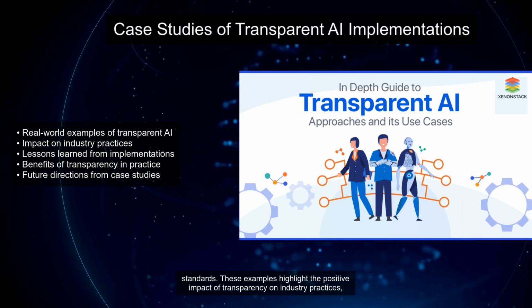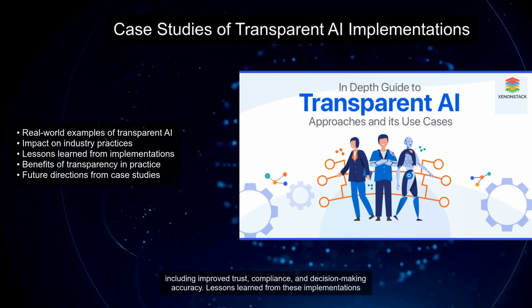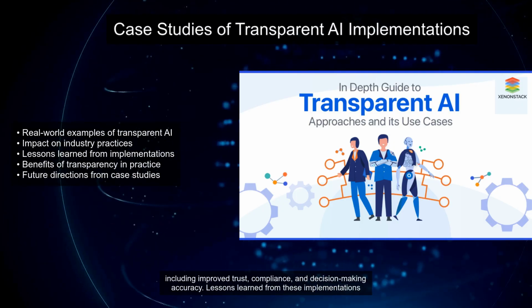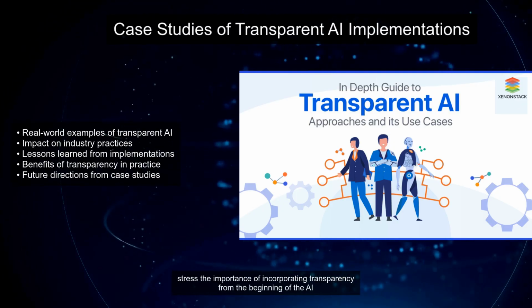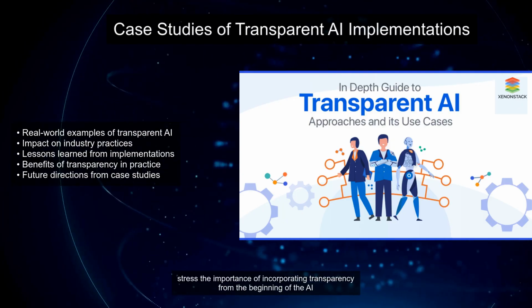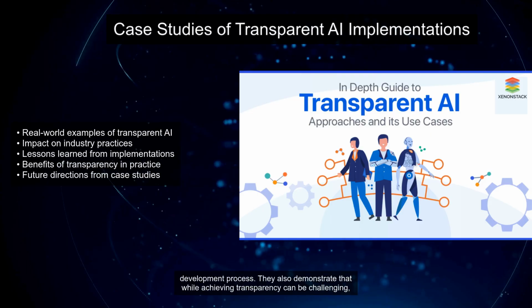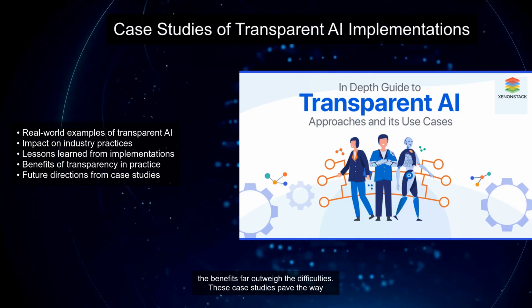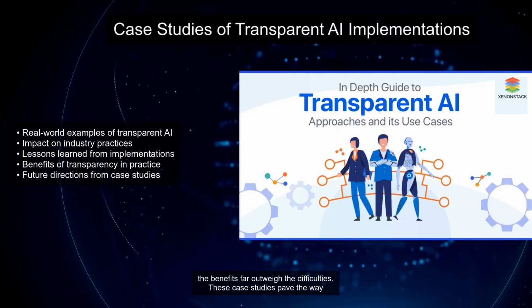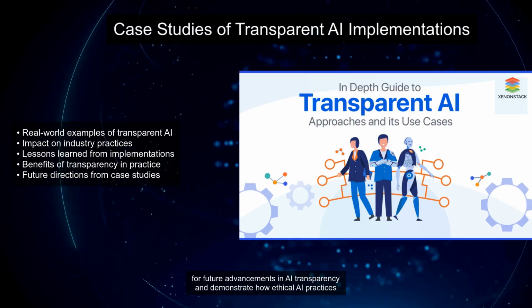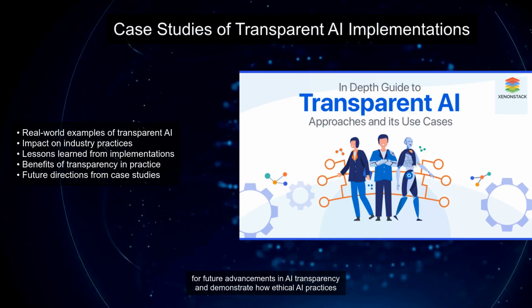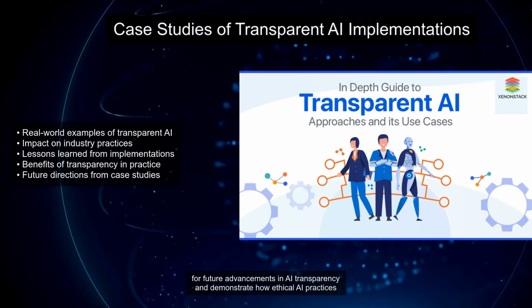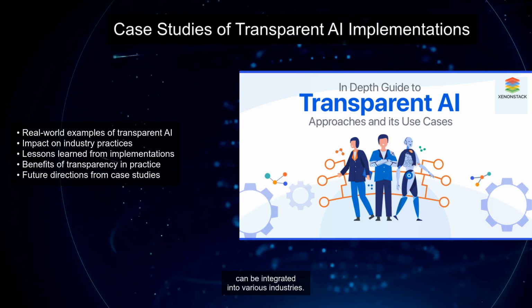These examples highlight the positive impact of transparency on industry practices, including improved trust, compliance, and decision-making accuracy. Lessons learned from these implementations stress the importance of incorporating transparency from the beginning of the AI development process. They also demonstrate that while achieving transparency can be challenging, the benefits far outweigh the difficulties. These case studies pave the way for future advancements in AI transparency and demonstrate how ethical AI practices can be integrated into various industries.